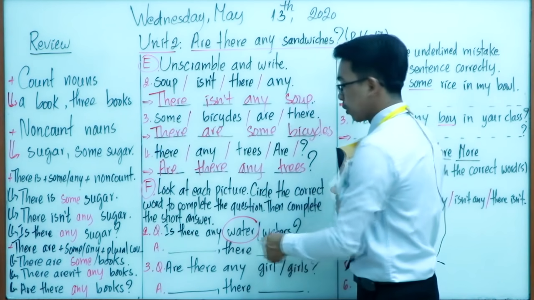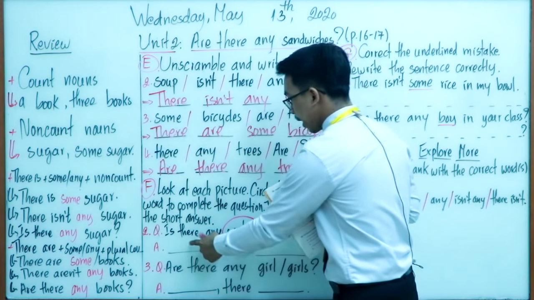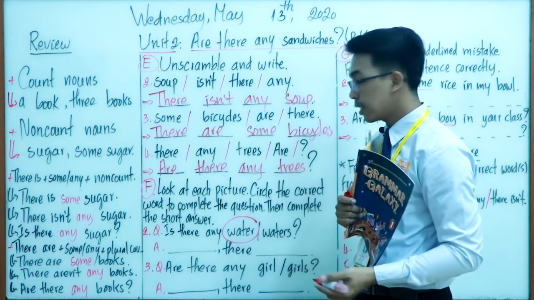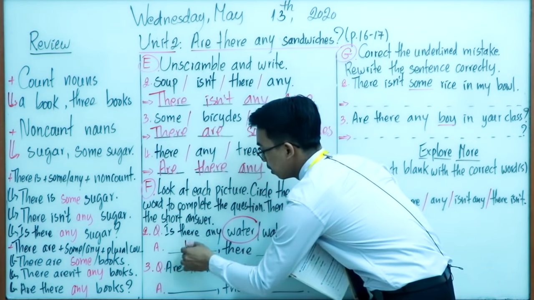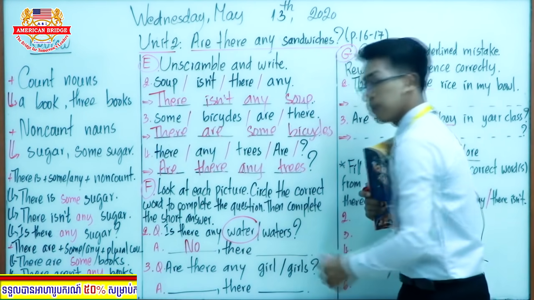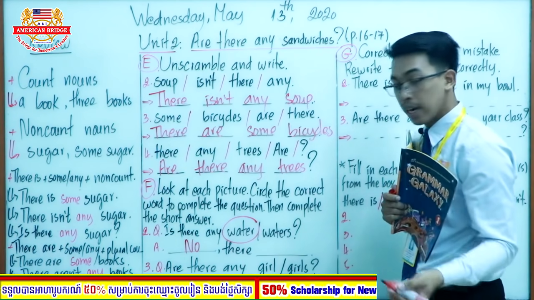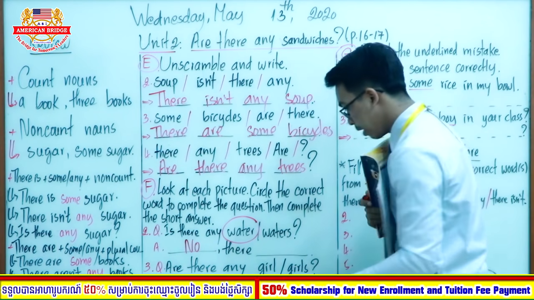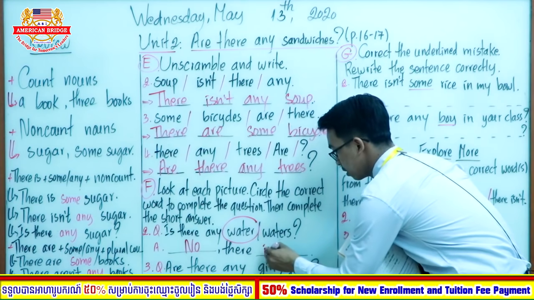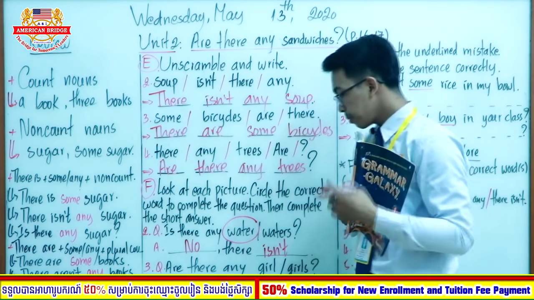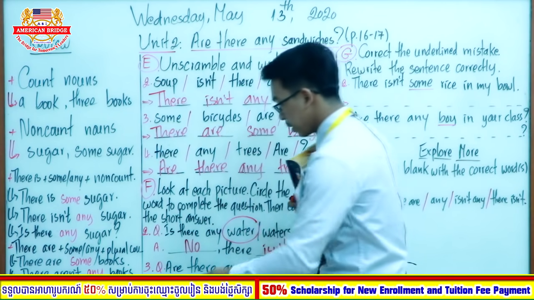Very good. Water. We cannot count, right? So is there any water? So the answer is no. No, there isn't. Very good. No, there isn't.